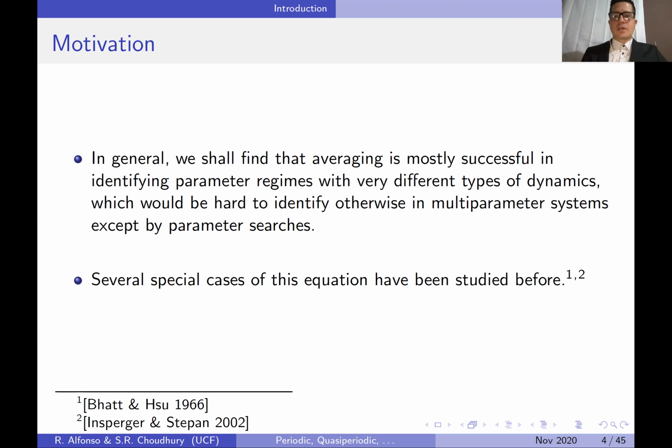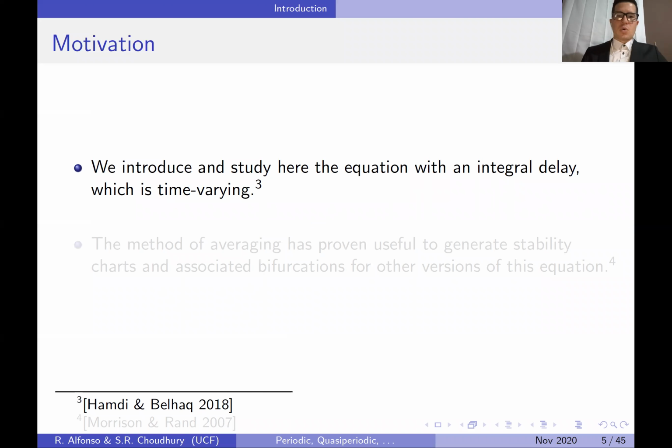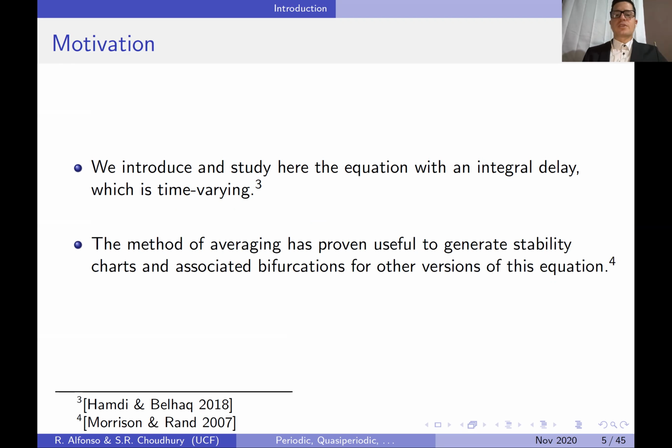There have been several special cases of this equation that have been studied in the past, like the study by Bad and Su in 1966 and that by Insperger and Stepan in 2002. We introduce here and study the equation with an integral delay, which is of course a time-varying delay, as done by Hamdi and Behak in 2018. But also the method of averaging has been useful to generate stability charts in the past for other versions of this equation, as was presented by Morrison and Rand in 2007.